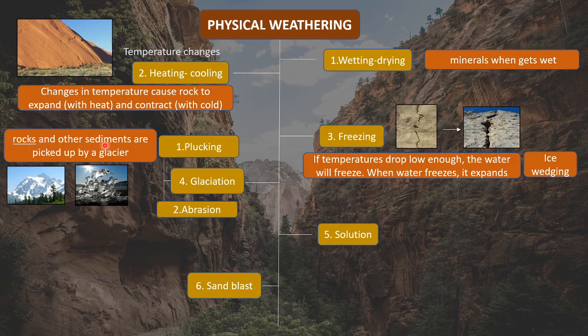So these glaciers, when they melt, they also pick up the sediments that are present below the glaciers, and those are also carried away with the glaciers. This is called plucking. That is, when the glacier moves, it also plucks the sediments present below it, and hence it is called plucking. So this is plucking of sediments by a glacier. This leads to physical weathering, because the sediments just get plucked.